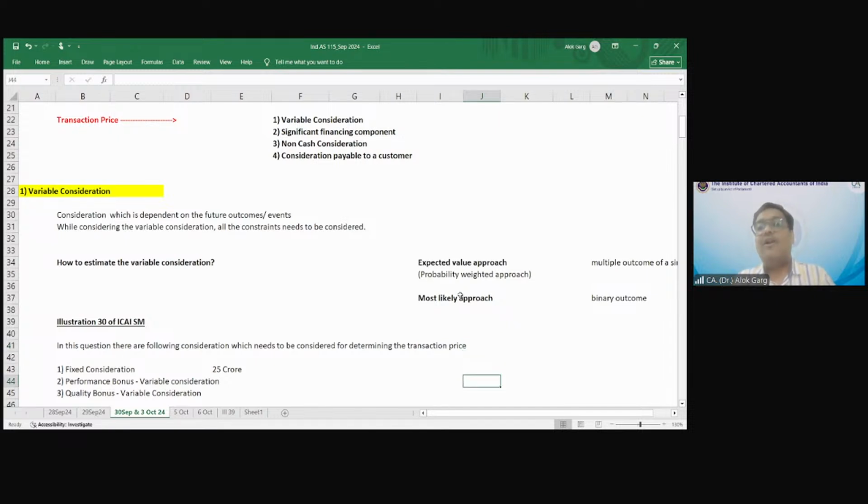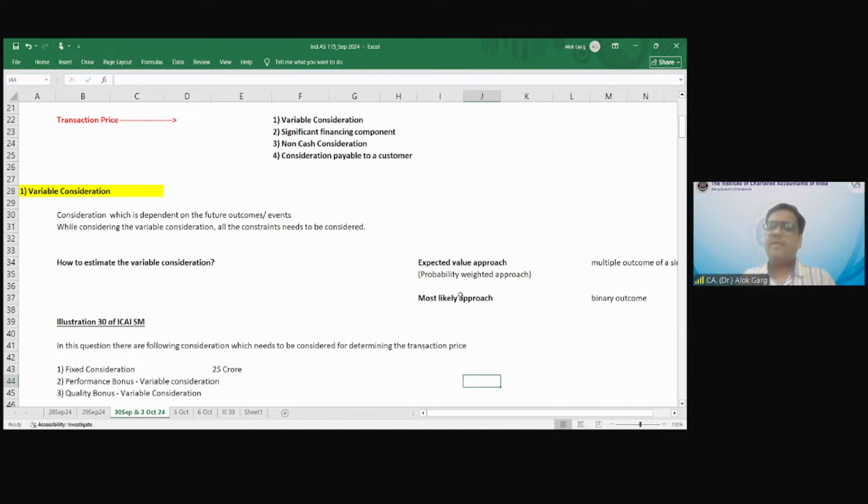So then there is non-cash consideration, when the entity is selling goods, and in return, the entity is not getting cash. The entity is getting what? Kind. The entity is getting some other asset, some other goods or services, some other assets. Okay, some other assets. Yes. So consideration payable to a customer is when the entity is paying some consideration to a customer.